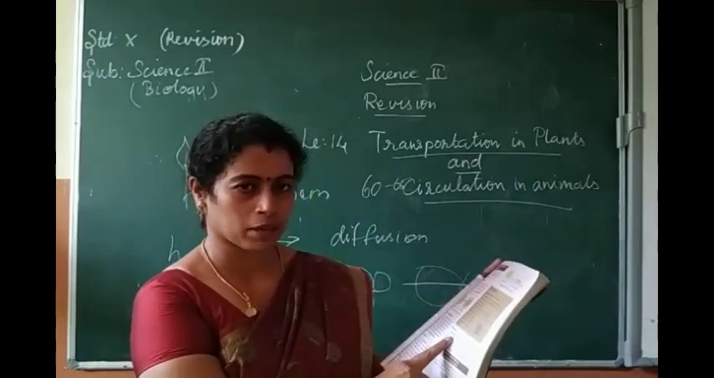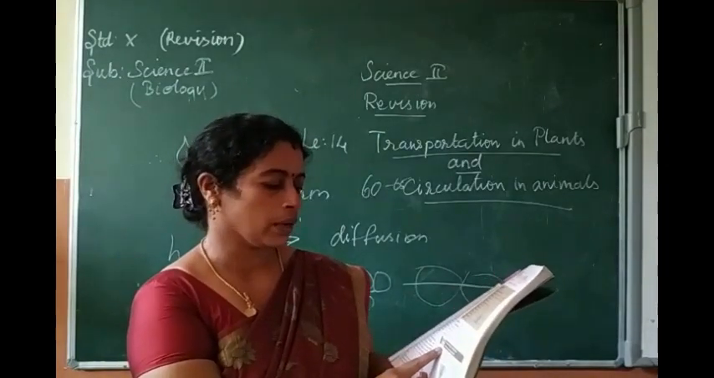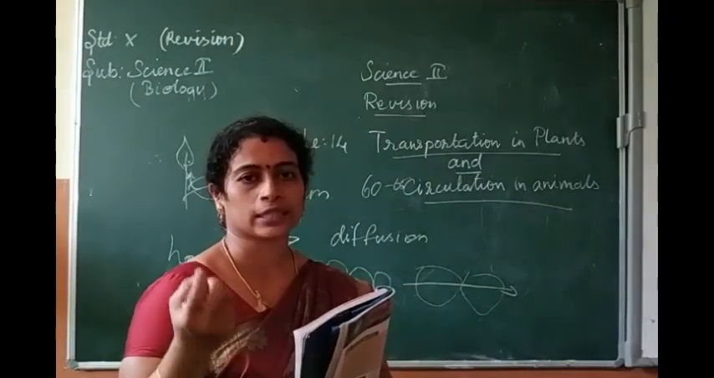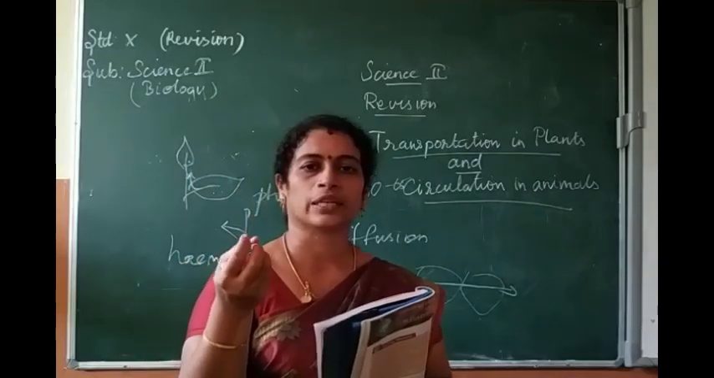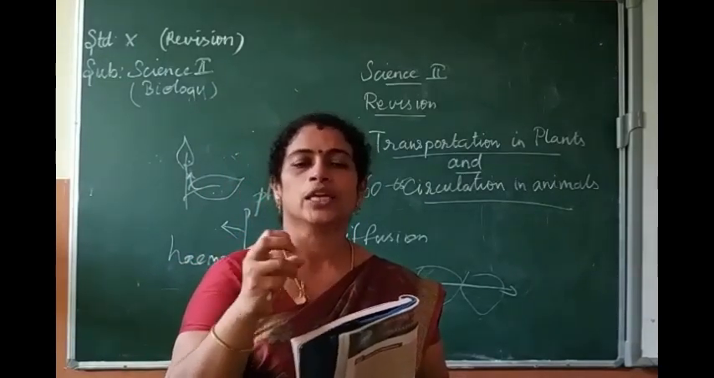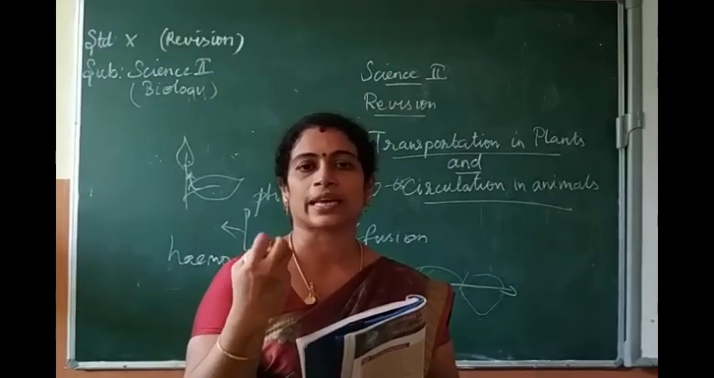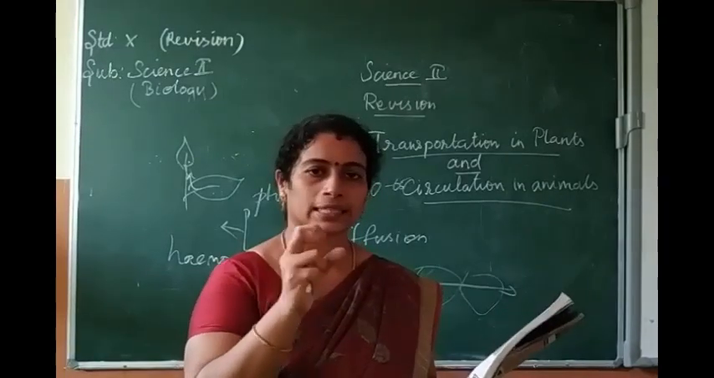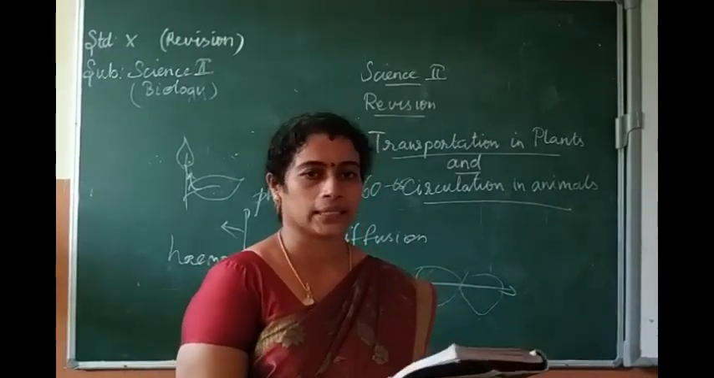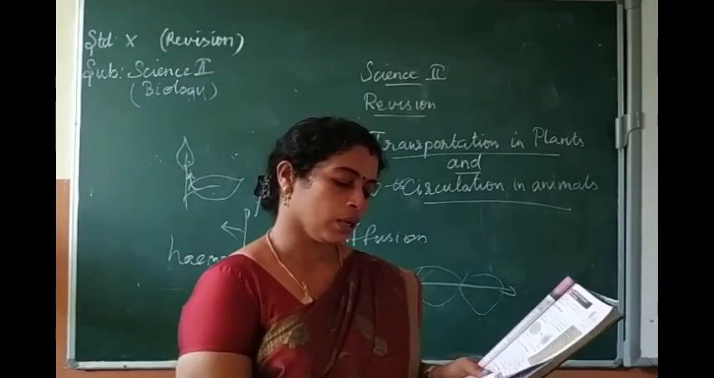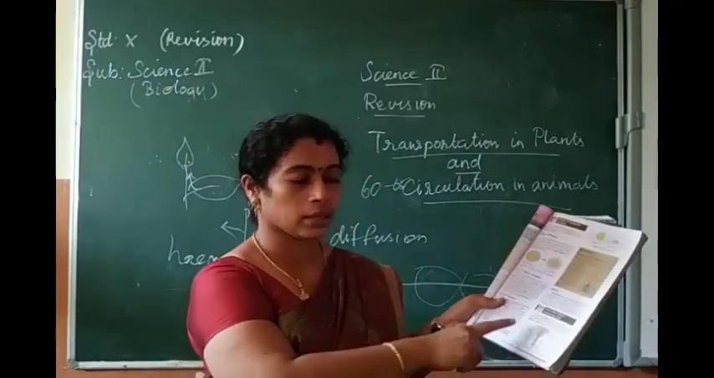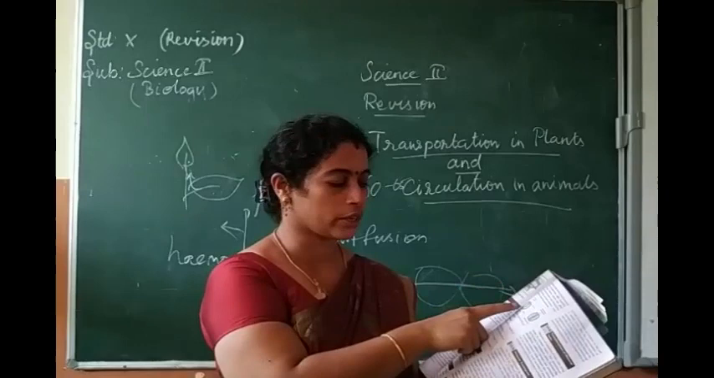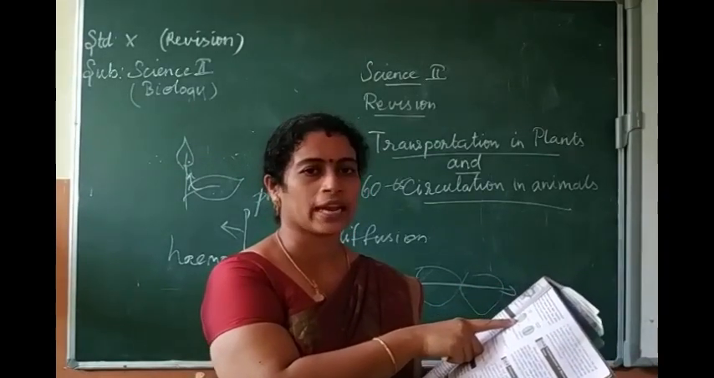Then imbibition. What is imbibition? Solids absorb water and get swelled up. When we put seeds or grams inside the water, they absorb the water and get swelled up. That process is known as imbibition, that is absorption of water by solid materials. The next one, root hair structure, root tip with root hairs. Different regions of root, that also you have to study. Then structure of stomata, open stomata and closed stomata.